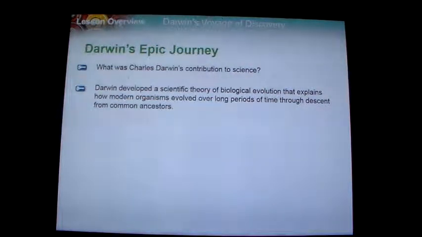All right, Darwin's importance to science is that he developed a scientific theory of biological evolution. We're going to look at the stuff he did to do that in the next 5-10 minutes, the things he studied and the trip that he took. This theory of biological evolution explained how modern organisms evolved over a long period of time.